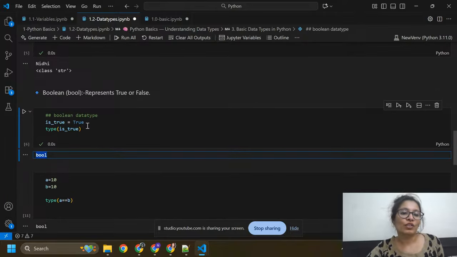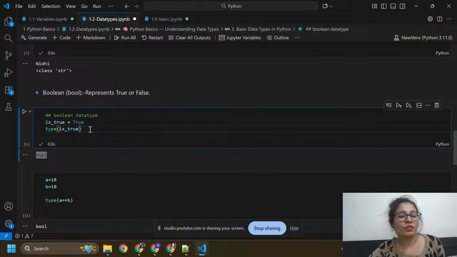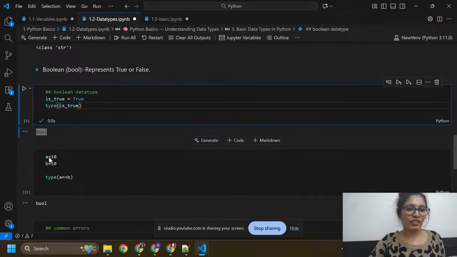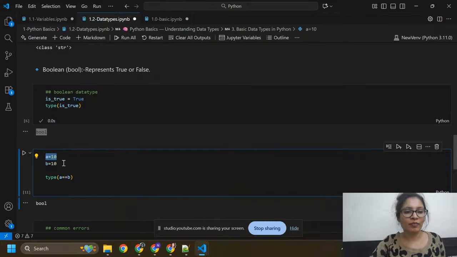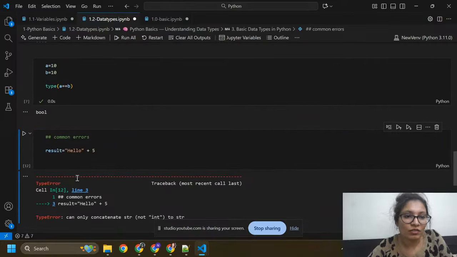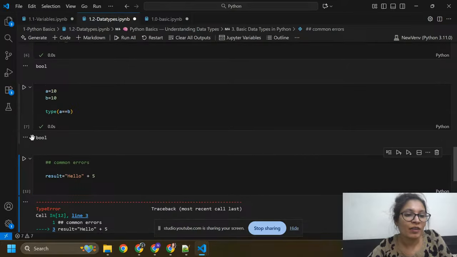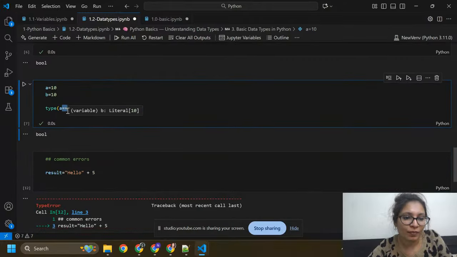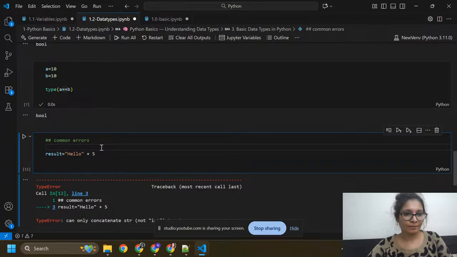So if you have true and false, it means the type of data is bool. Now we can check a equals 10, b equals 10. Again I'm going to use type, a equals b. So the type is bool. Here both are equal.